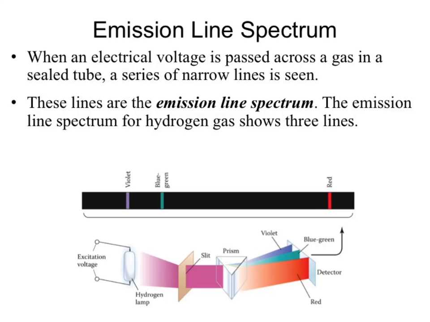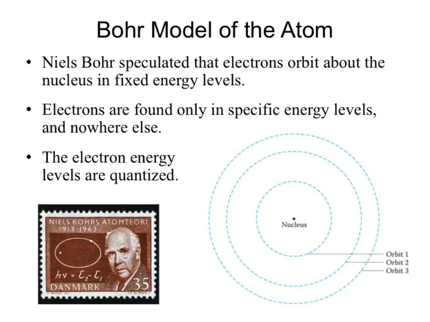Okay? This is a really, really important discovery. What we're now saying is that our electrons are not in a free-flowing soup around our nucleus. They exist in distinct homes, okay, or orbitals, or energy levels. It's because of this that we now run into the Bohr model of the atom. What that's saying is that our electrons can potentially jump between those orbital energies, but they can't jump halfway.